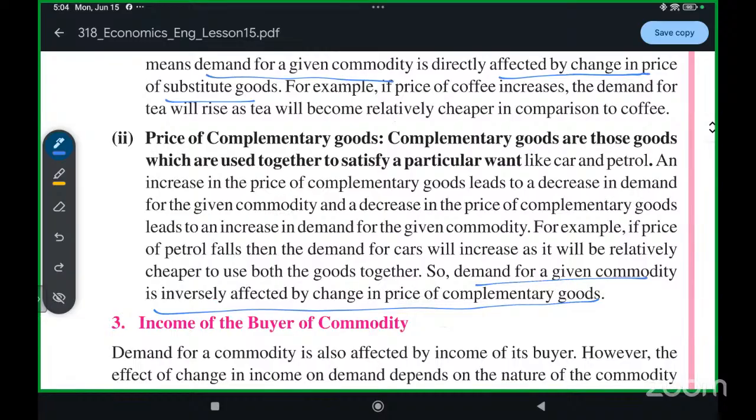Any doubt in complementary goods? Hello, can you hear me? Are you able to hear me, Nakul? Hello, can you hear me?